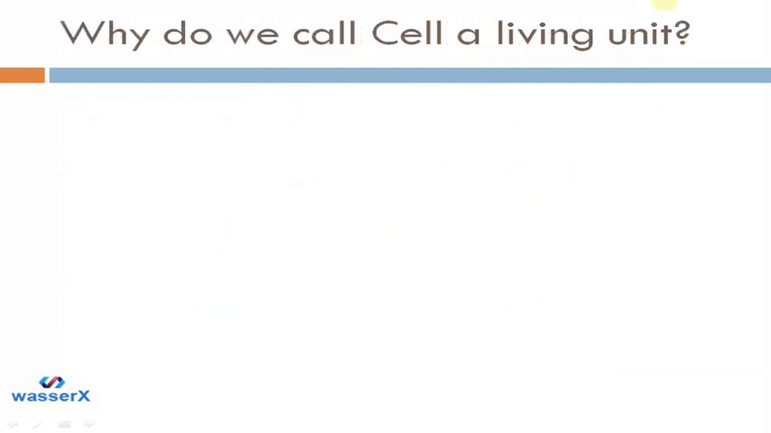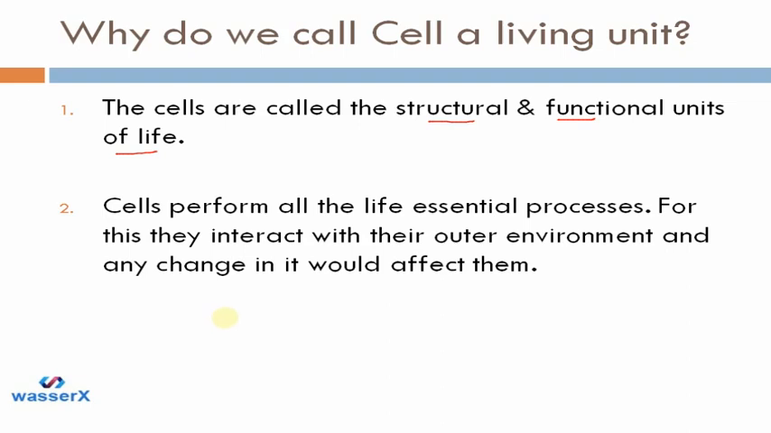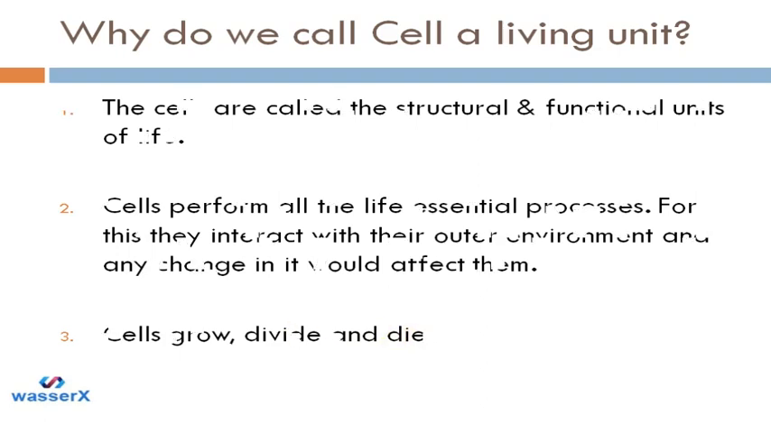Now let's start: why do we call a cell a living unit? There are some reasons. The first reason is that cells are called the structural and functional unit of life. We already discussed it. Next, cells perform all life-essential processes like nutrition, respiration, excretion, etc. The cell performs all these processes, and for these processes they interact with their outer environment, and any change in the outer environment would affect them. We already know it. And then we can say that cells grow, they divide, and they die. We already discussed it in the previous slides.